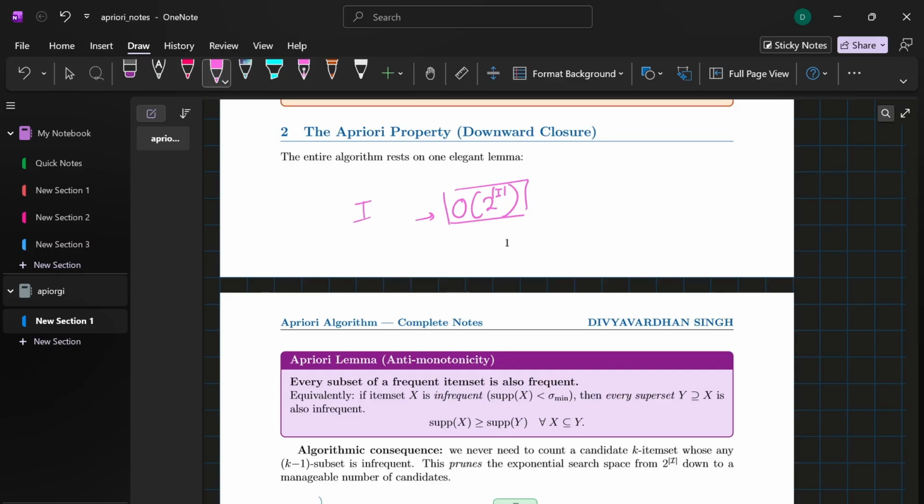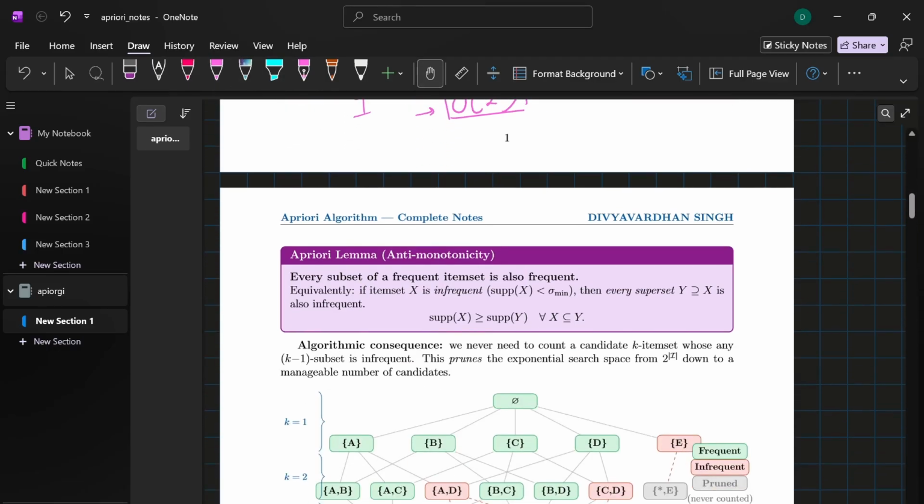So this is where the property of downward closure and anti-monotonicity saves the day. The lemma states that every subset of a frequent item set must also be frequent. Equivalently, if an item set X is infrequent, then every single superset containing X will also be infrequent. Mathematically, the condition is given below.